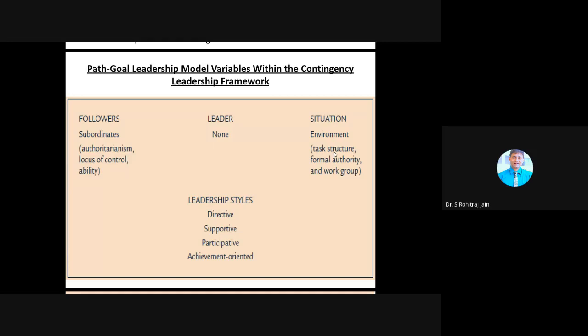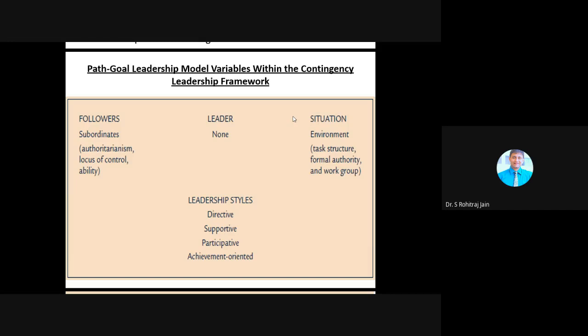So here, students, the path goal leadership theory is used to determine employee objectives. Please understand this: the path goal model is used to determine employee objectives and to clarify how to achieve them using one of the four leadership styles. It majorly focuses on how leaders influence employees' perception of their goals and the paths they follow toward goal attainment.